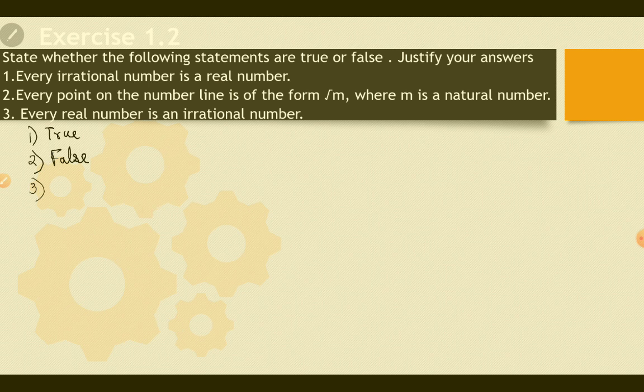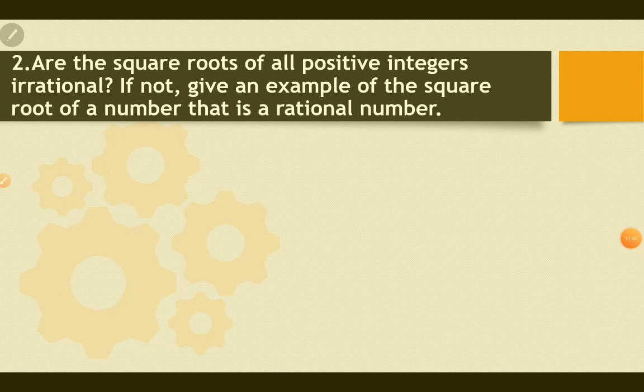Every real number is an irrational number. False. As we know, real numbers consist of both irrational and rational numbers. Hence it's false. Are the square roots of all positive integers irrational? If not, give an example of the square root of a number that is rational. So the answer is no, because if we take 9, the root of 9 is equal to 3, which is rational.